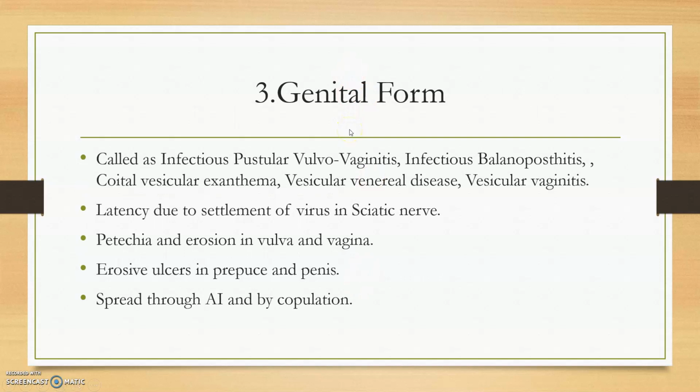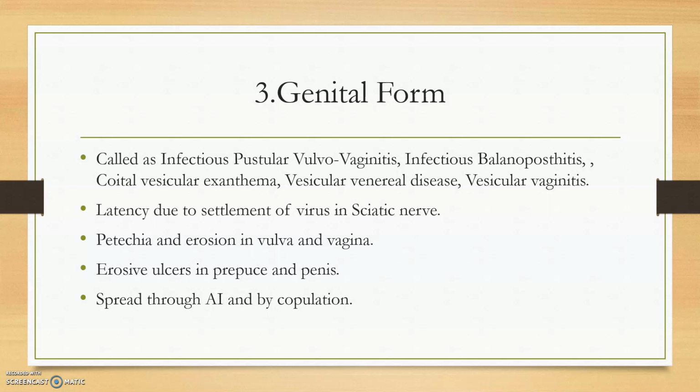The genital form, which is the more important form in IBR, is also called infectious pustular vulvovaginitis, since the disease is infectious and the main feature is pustules in the vulva and vagina. Now, infectious balanoposthitis, that is infectious balanitis and infectious posthitis, a complex balanoposthitis. Why? It is due to coitus. If the male or the female has the genital form of the disease and copulates with a healthy animal, they will be introducing the virus into the vaginal atmosphere, producing many venereal problems, and vesicular vaginitis is the main lesion.